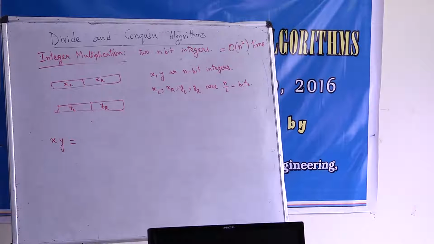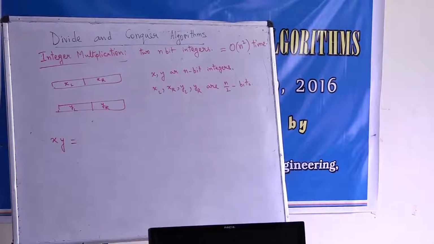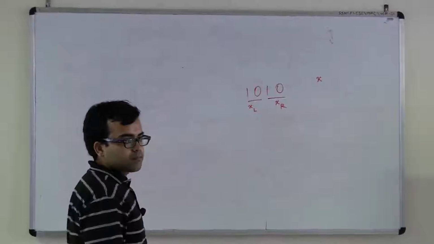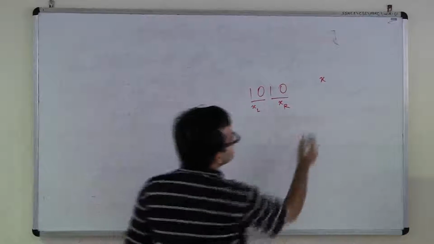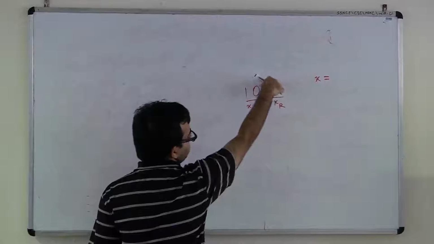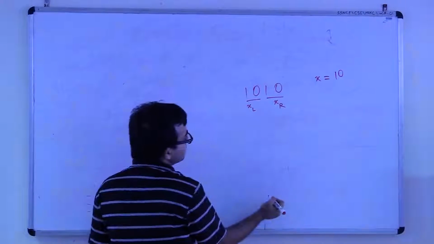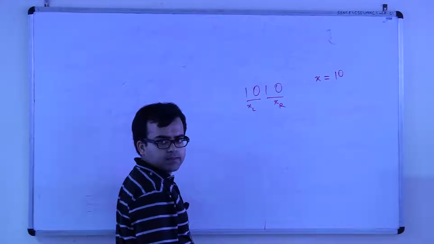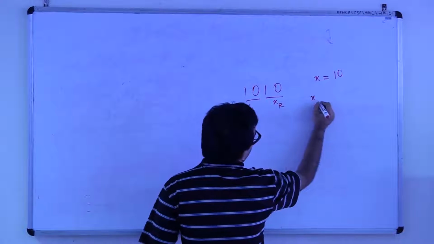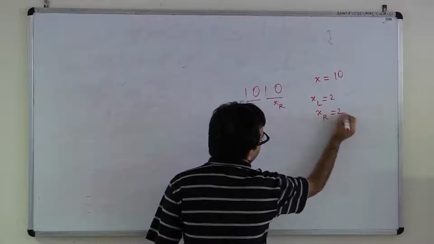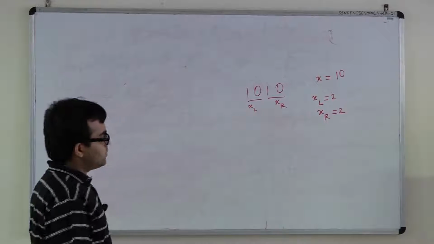Suppose you have a 4-bit integer, say 1, 0, 1, 0. This is your x. This is your xl. This is your xr. Right? So what is x? X is 10, isn't it? 8 plus 2, x is 10. What is xl? 2. What is xr? 2. Now, how will you write x in terms of xl and xr?